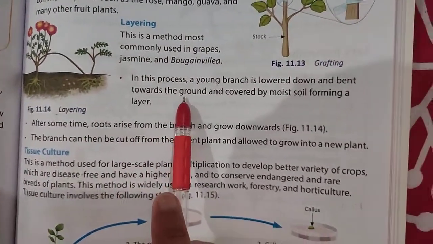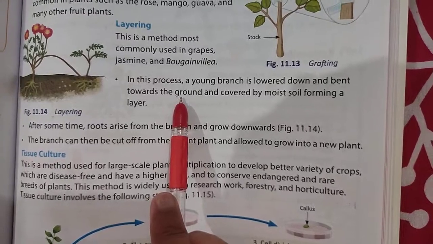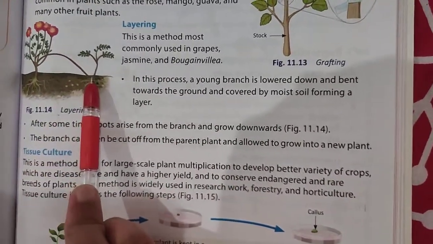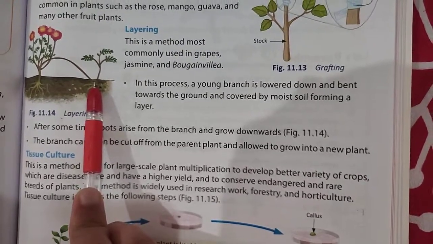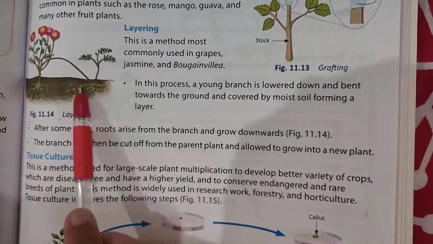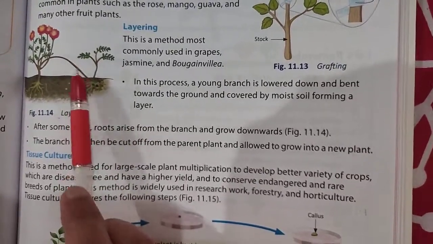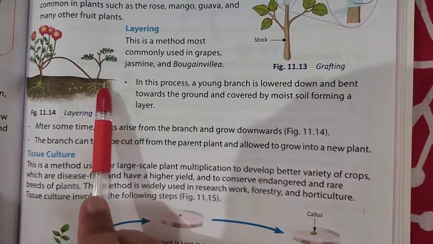Next is layering. You find the method of layering in jasmine and bougainvillea. In this method, the young branch is lowered down and bent forward to the ground and covered with moist soil. After some time, this branch grows a new root system, and then it is cut from the parent plant and allowed to grow as an independent new plant.